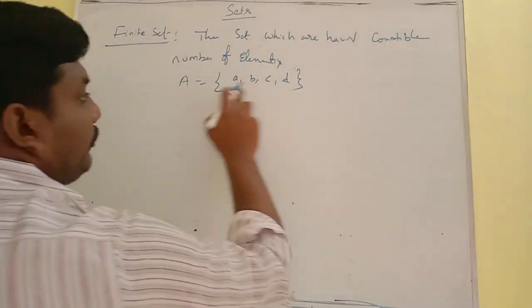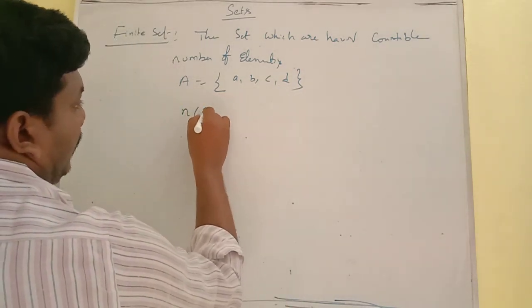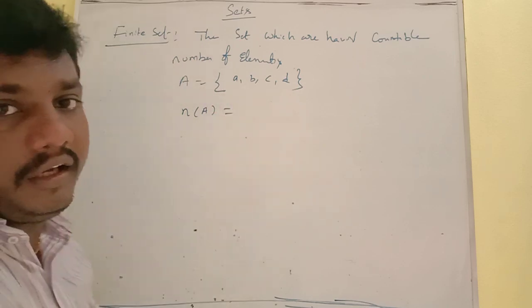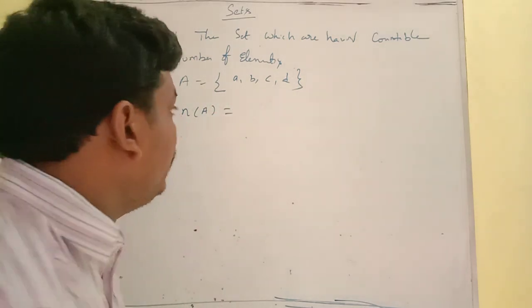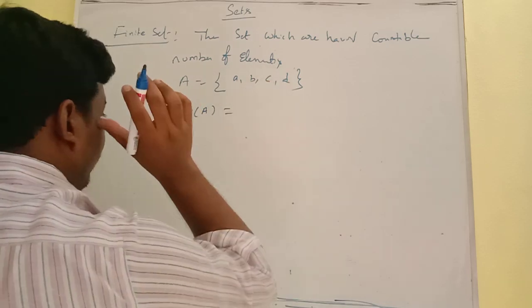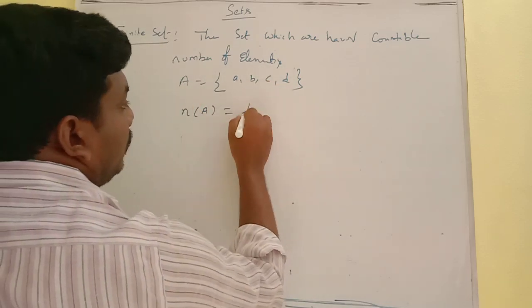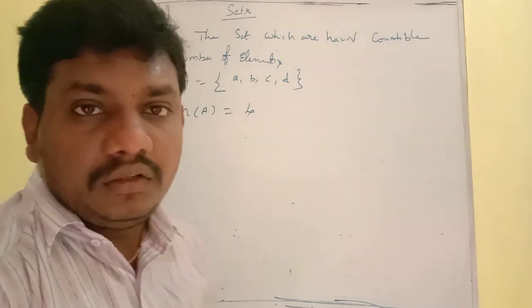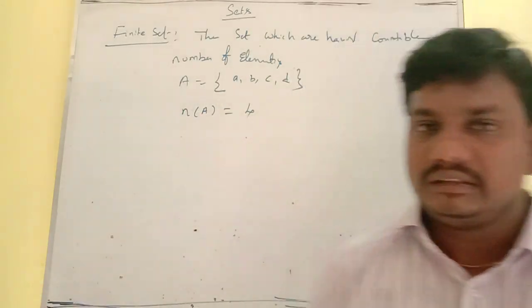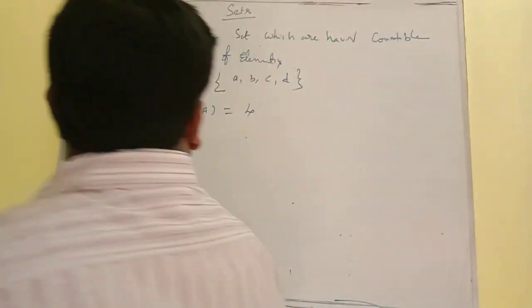So how many elements are there? n of A, the number of elements, is the cardinal number of the set. n of A is equal to 1, 2, 3, 4. So we can take it as 4. So 4 is the number of elements. This is called a finite set.